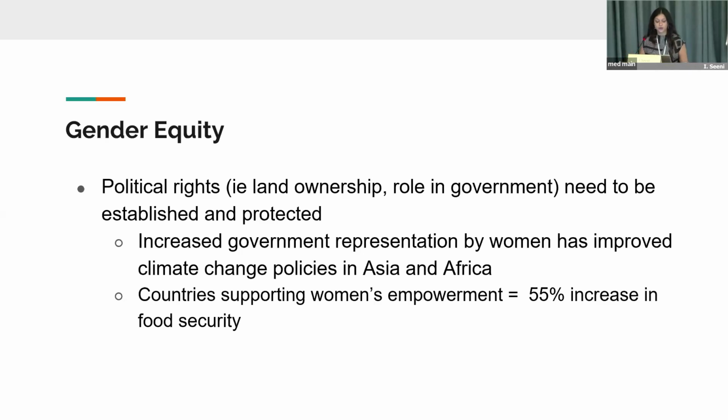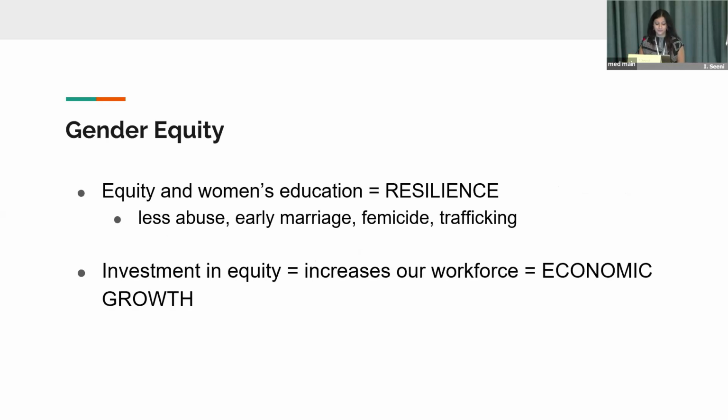equity and thus equal improving resilience of a country. We know that investing in equity and women's education is this resilience. It contributes to less abuse, early marriage, less femicide, less trafficking. And this investment in equity thus increases our workforce that leads to economic growth.